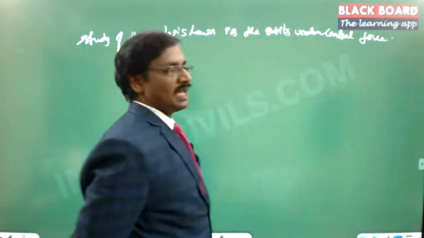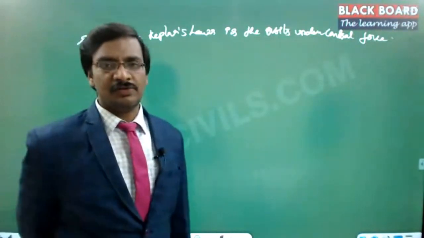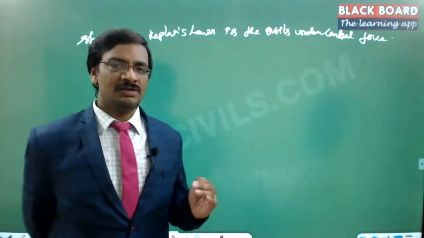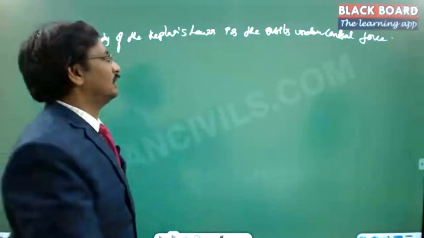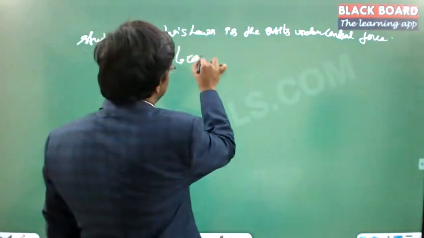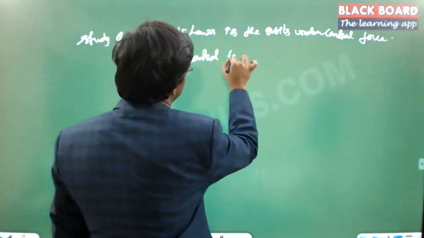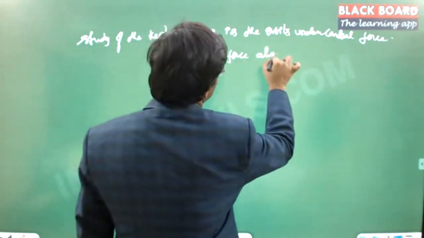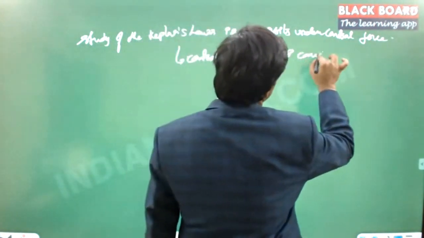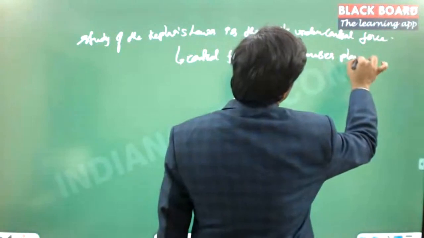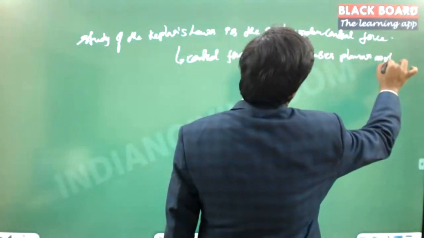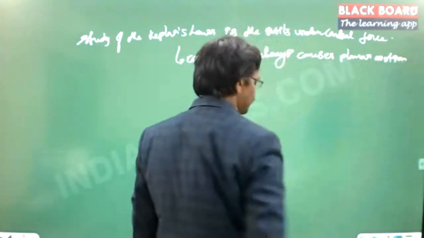It has certain characteristics. Whenever there is a central force, the central force always causes a planar motion only. Right?